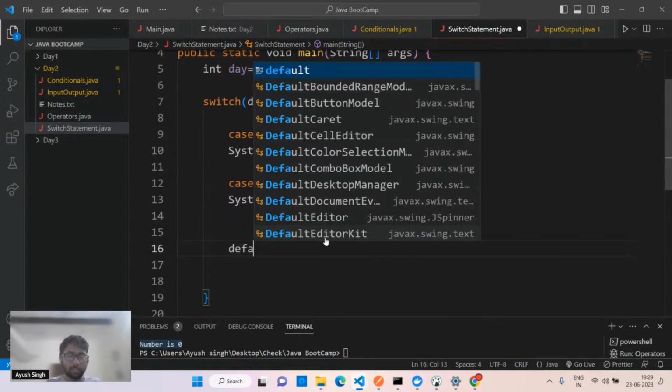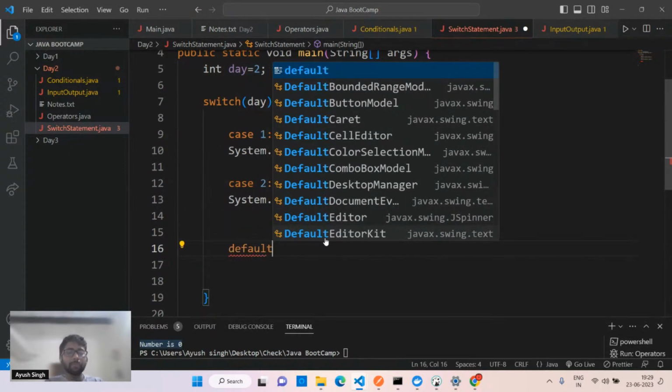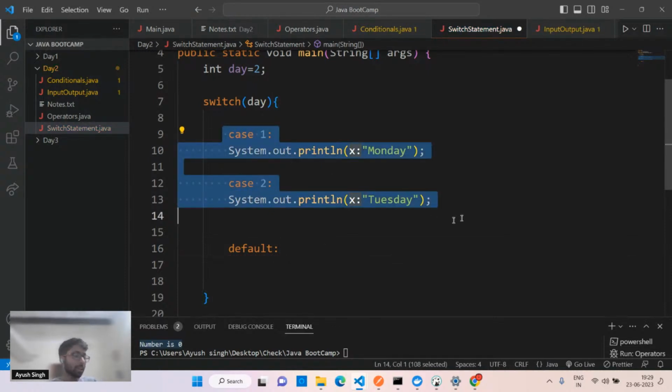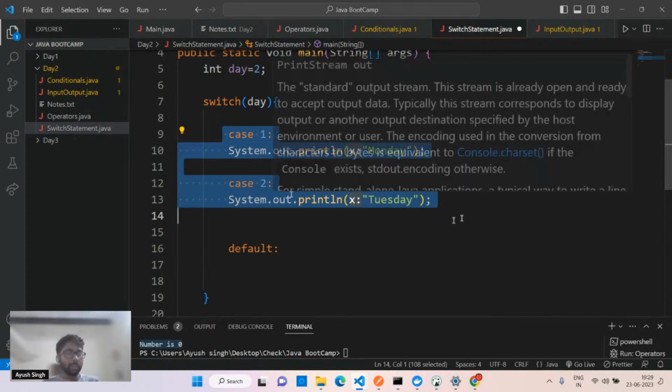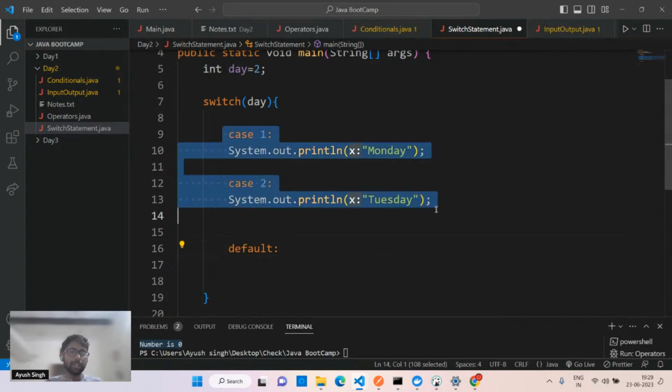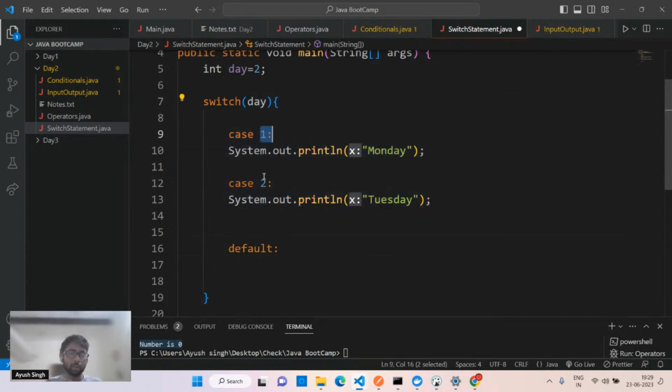Obviously, that's understandable. We have one more term which is default. This is just like the else statement. This is nothing but the if and else if. So you can relate it with the if else if simply. If else if is kind of related to the switch statement. Here, what is happening? Whatever the condition is met. If this day is not matching with any of the cases, it will run this default.